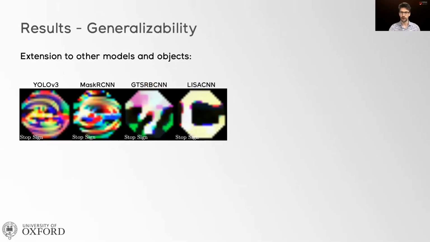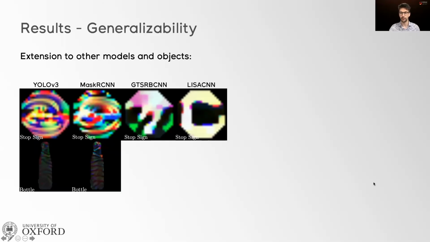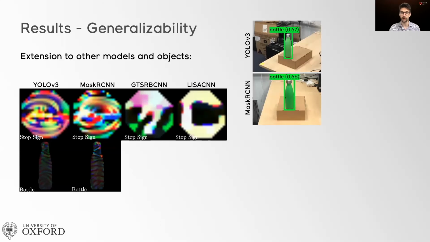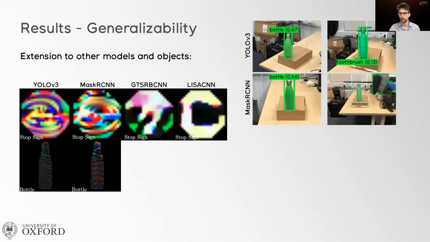If you followed the talk so far, you might have noticed that I've mentioned target objects a lot, but I've only really shown you results with stop signs. Well, our goal was to introduce a general capability of altering scenes, so we tested different objects as well. Here we've chosen a bottle, and we applied the same pipeline to craft the projected image. And this is how it works in practice. These 2 models can easily detect a bottle in a baseline scenario with no attacker. However, when we shine the specifically crafted perturbation, we find that the first network now has some confidence that this is instead a toothbrush, and in the second case, the bottle is not detected at all.